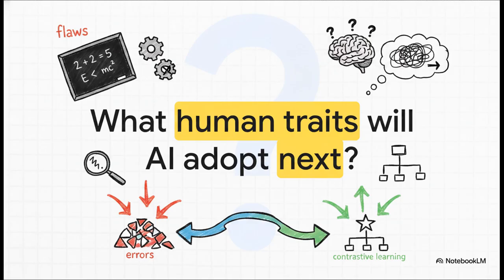So I want to leave you with this final thought to reflect on. If AI can master complex reasoning simply by studying our flaws, our bad math, and our logical missteps, what other human learning traits will it adopt next? Contrastive Chain-of-Thought proves that sometimes the absolute best way to teach a machine how to be right is to explicitly show it how to be wrong.